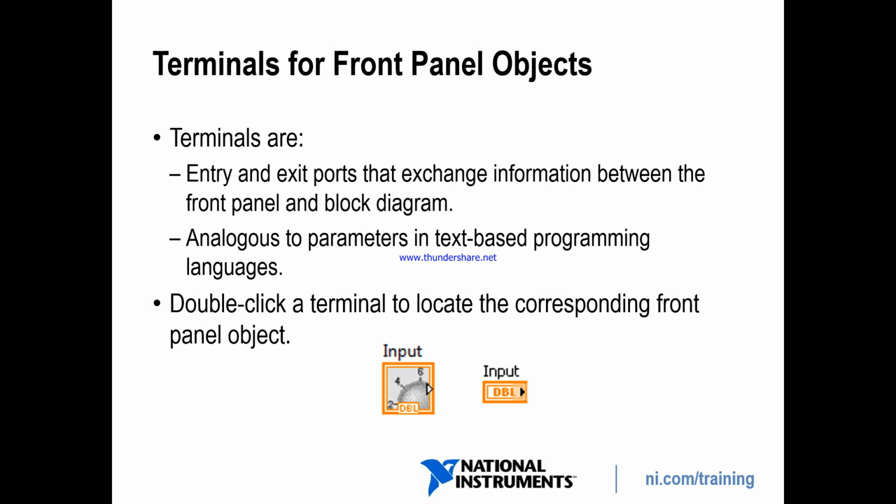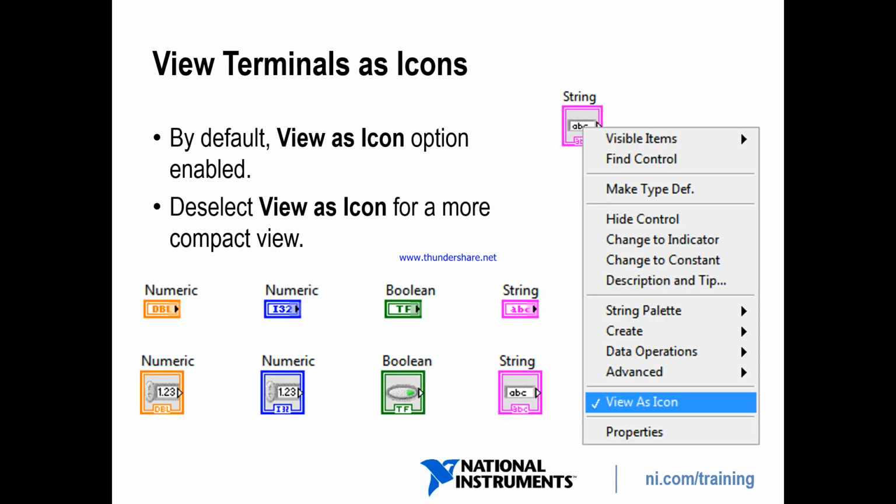Terminals of the front panel objects. Terminals are entry and exit ports that exchange information between the front panel and block diagram. They are analogous to parameters in text-based programming. Analogous means the properties and others are the same as in text-based programming. Double click a terminal to locate the corresponding front panel object. We'll see the view of the terminals as an icon.